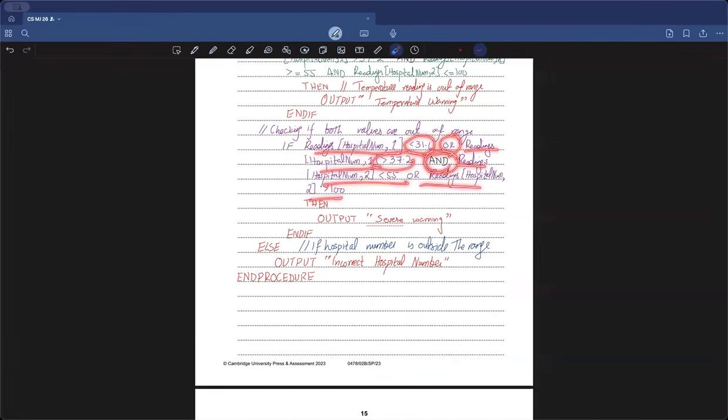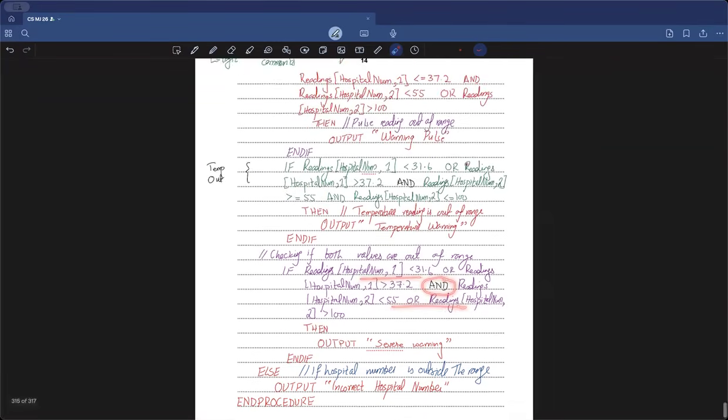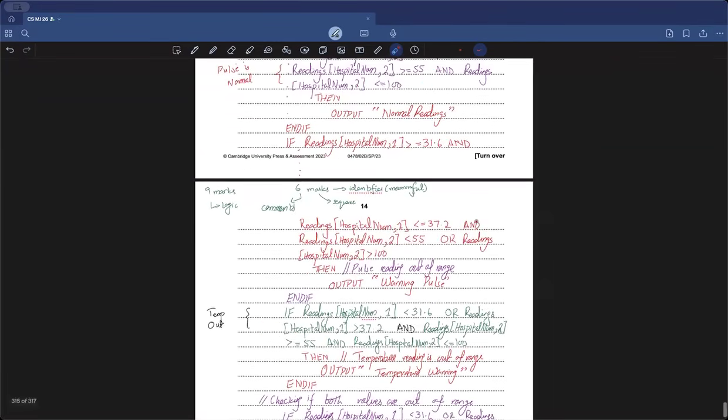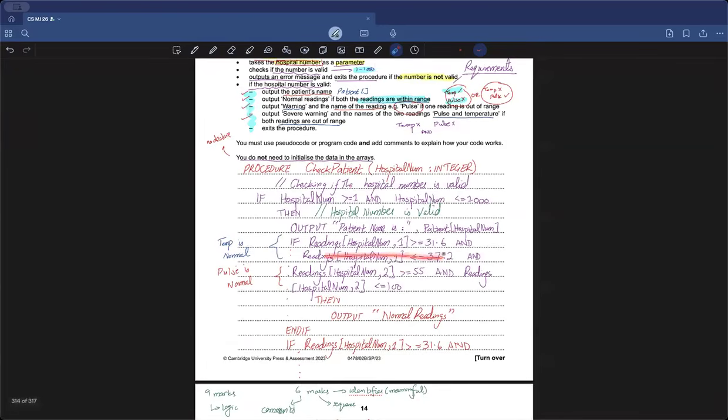So this and basically means that both values are out of range, but in between this needs to be true: this is out of range and this is also out of range. That is why in between I've been making use of and, like okay this is in range and at the same time this is out of range, and likewise this is in range and this is also in range. That is why when we are trying to connect the two we are making use of and.